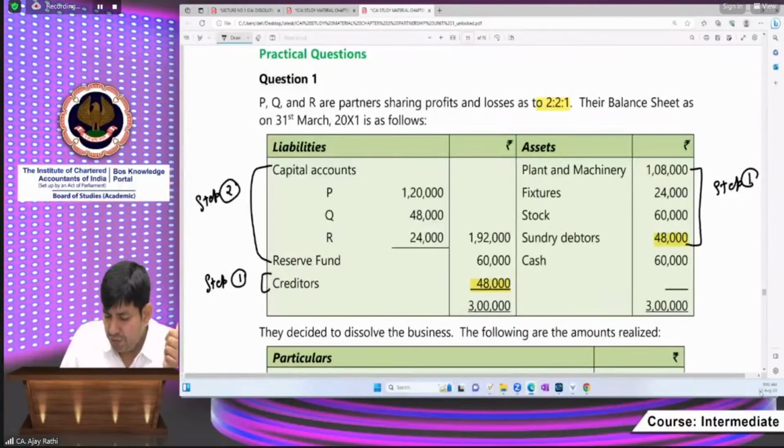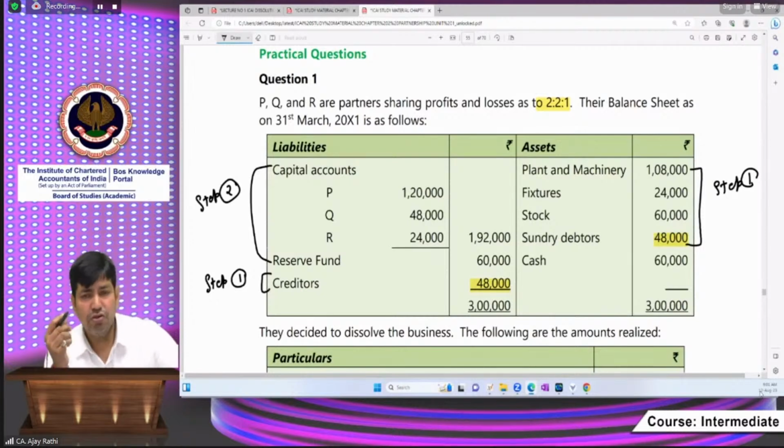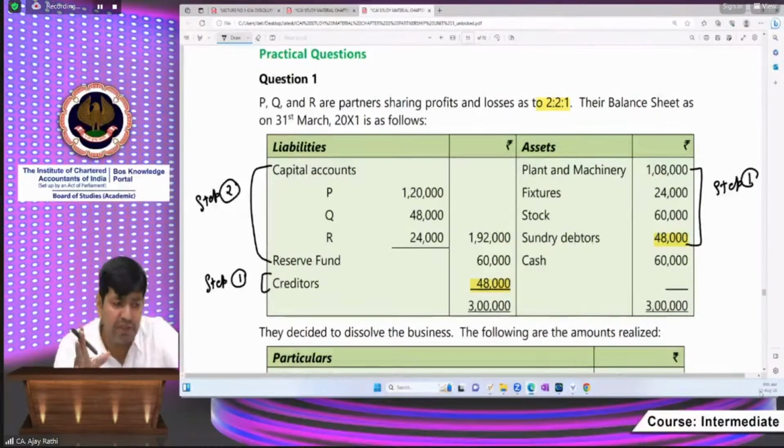Step number two, partners capital account will be open and those will be transferred to partners capital account. Another question is there, which usually asked by students. Sir, partners current account are also there, partners capital account are also there. Better transfer the partners current account to partners capital account, and all rest of the things must be transferred to partners capital account.